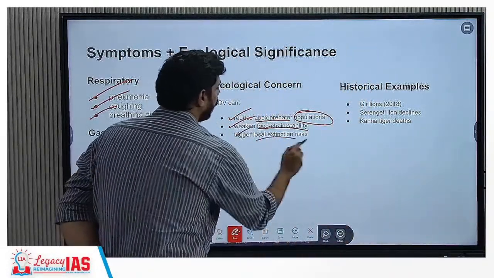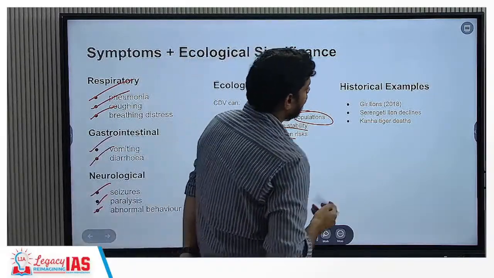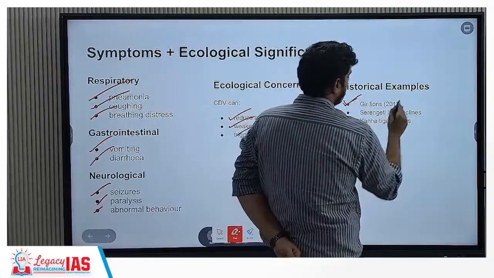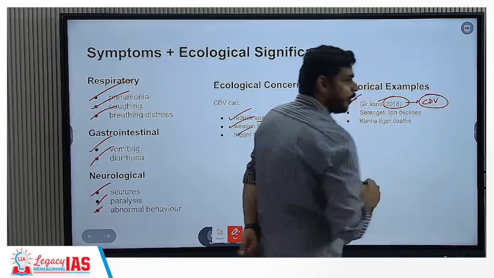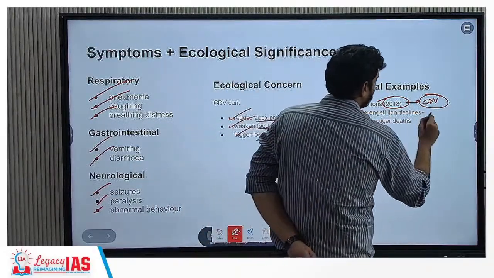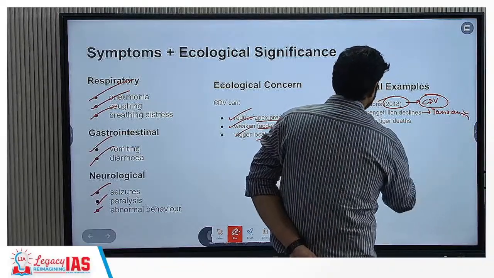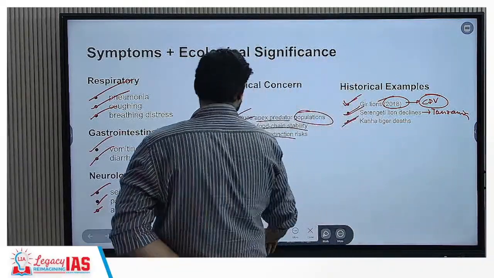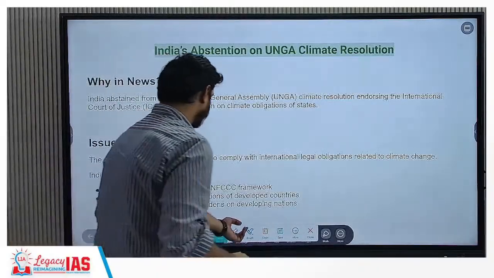It can trigger local extinction risks. There have been examples with respect to Gir lions in 2018. They were also affected by CDV, which led to a huge number of lion deaths. Serengeti lion declines, this was in Tanzania. And now we have the Kanha tiger deaths.